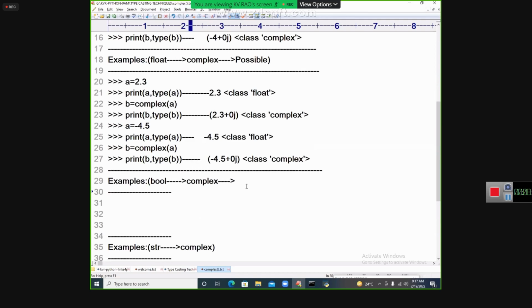Now my dear students, bool to complex. Possible or not possible, you need to decide. Tell me your idea. Possible or not possible? Yes, students. Yes, very good, Ramesh, very good. Everybody is saying that. Very nice.